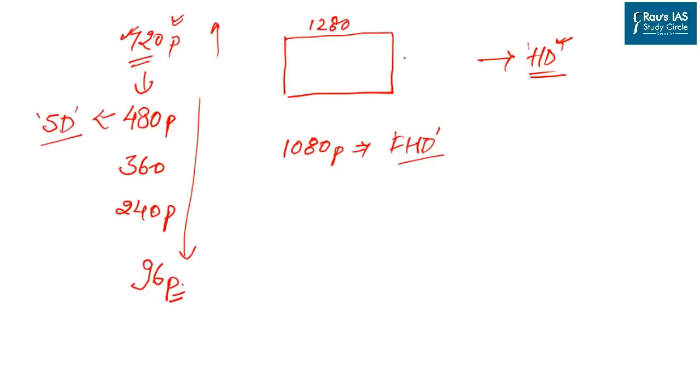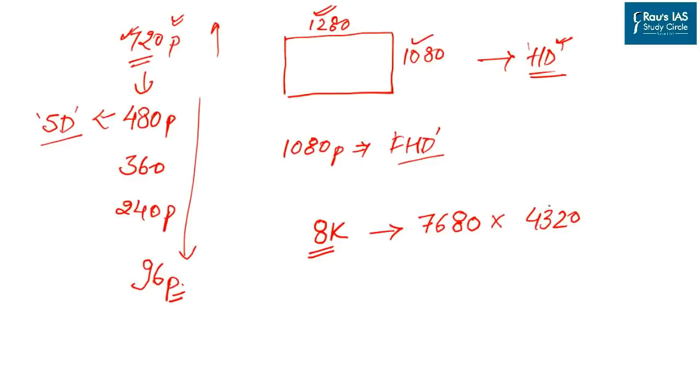So in place of 720, what you will have is 1080. As this has increased, this will also increase. So with all this discussion, we now come to the point: what is 8K? Well, 8K means the resolution of your screen can go as high as 7680 by 4320 pixels on your screen.